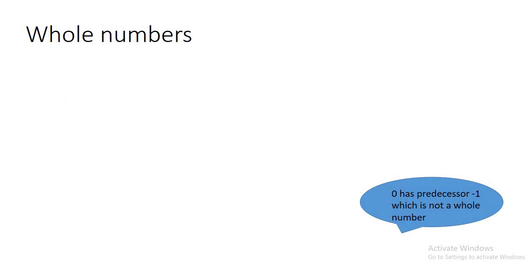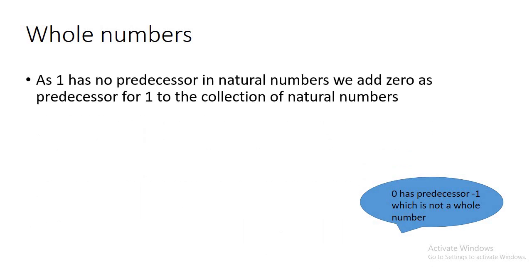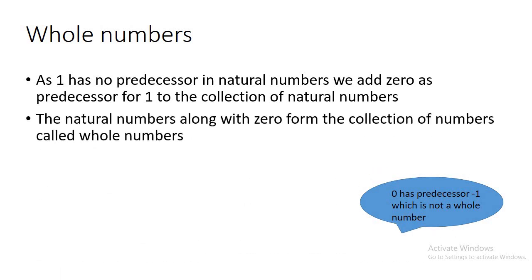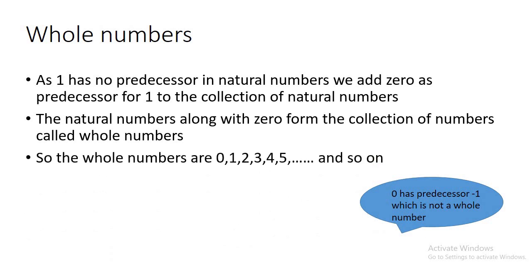So let us now introduce whole numbers. As 1 had no predecessor in natural numbers, if we add 0 to the collection of natural numbers, then a new set of numbers will be formed, and those numbers will be called whole numbers. So whole numbers are the collection of natural numbers along with 0. Whole numbers are written as 0, 1, 2, 3, 4, 5 and so on.